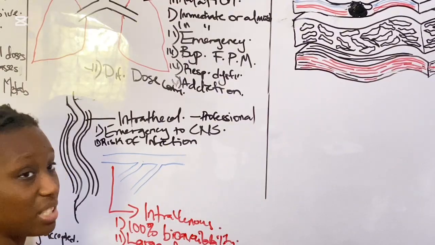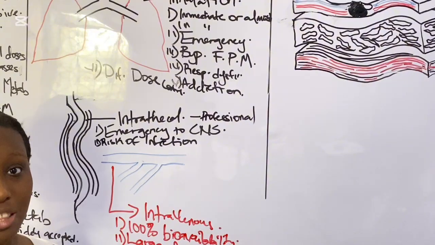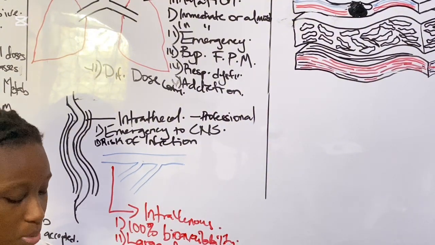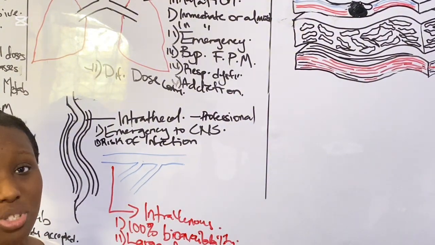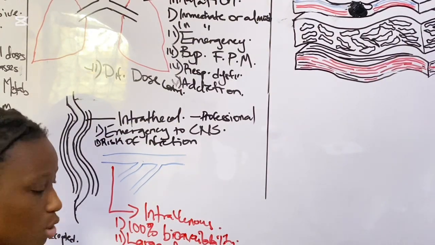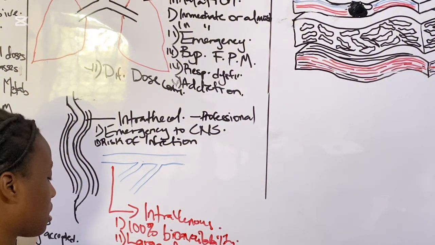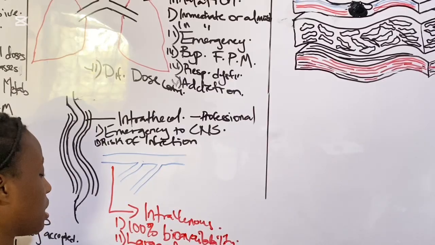Another disadvantage is that you cannot administer oily substances this way, because whatever drug or substance that you want to administer must be able to diffuse into the normal saline or into the drip being given to the patient. So it cannot be used to administer oily substances.